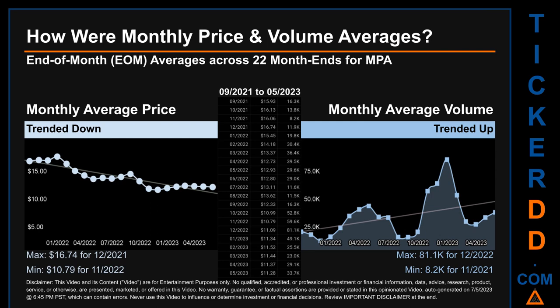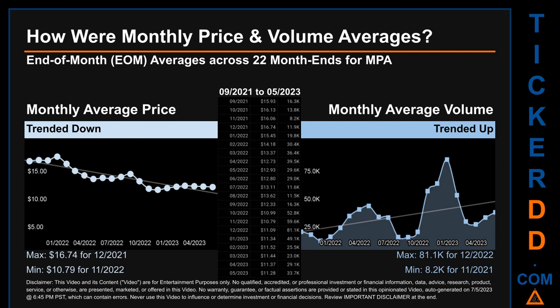How were price and volume averages for MPA? Across 446 trading days, there were a total of 22 month ends, of which monthly averages for daily price and volume were calculated. Overall, monthly price average trended down while monthly volume average trended up.